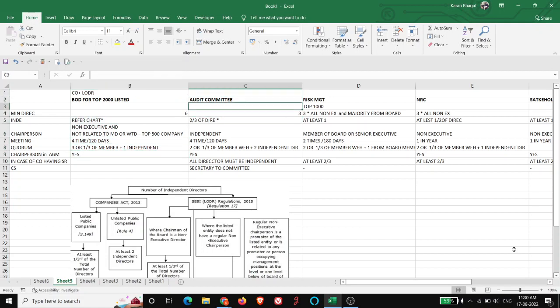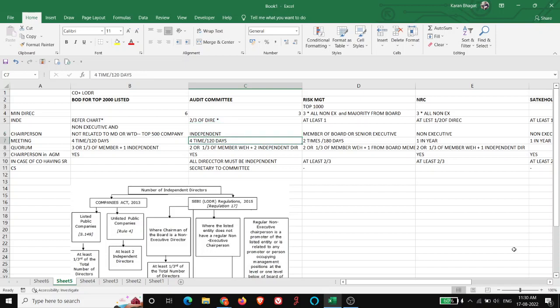For audit committee composition, for every committee the minimum number of directors is always three. Audit committee minimum number of directors is three. It requires a higher number of independent directors because it takes care of the financial part. So two-thirds of the directors must be independent directors, and the chairperson must always be independent.